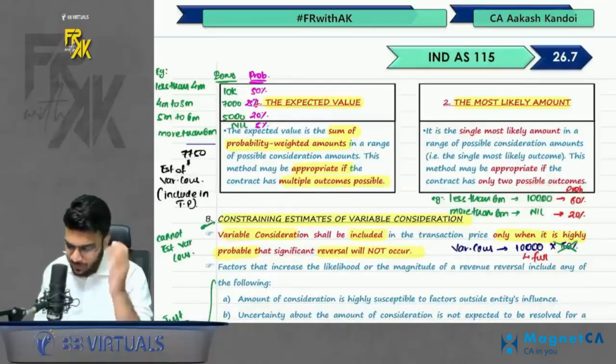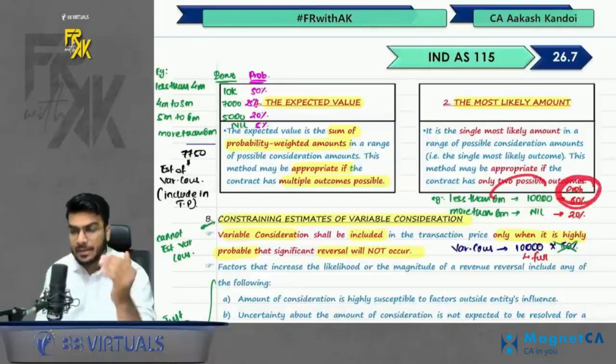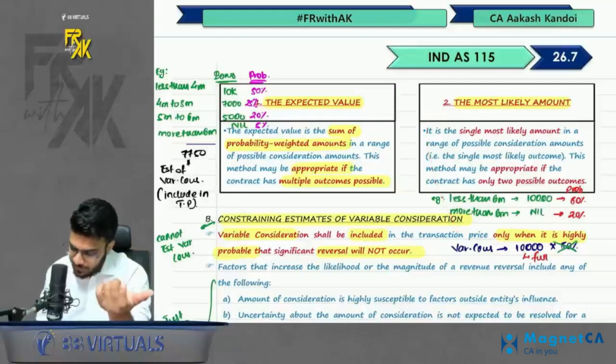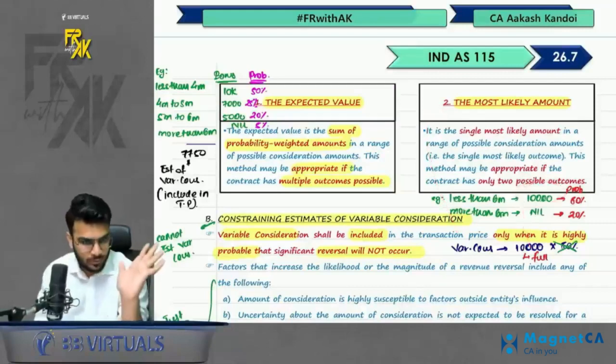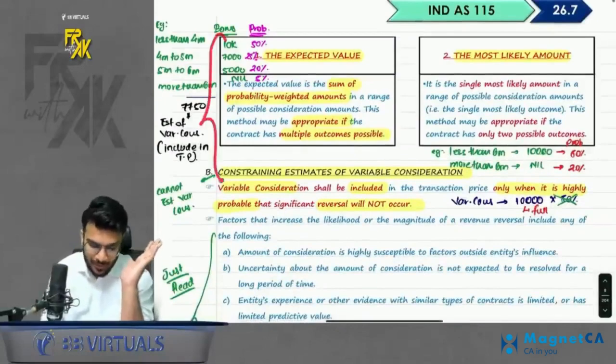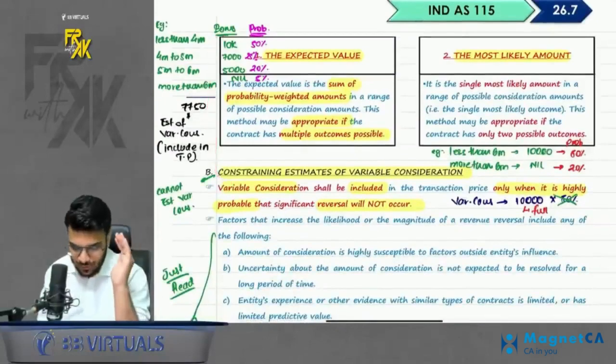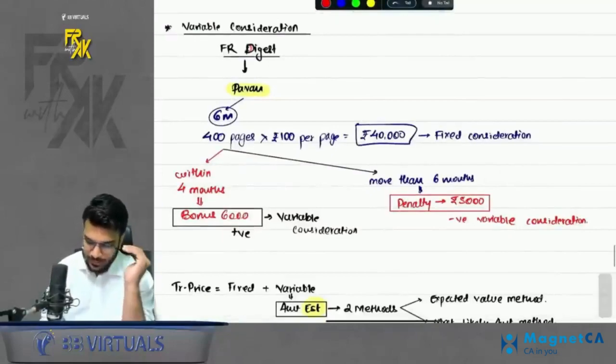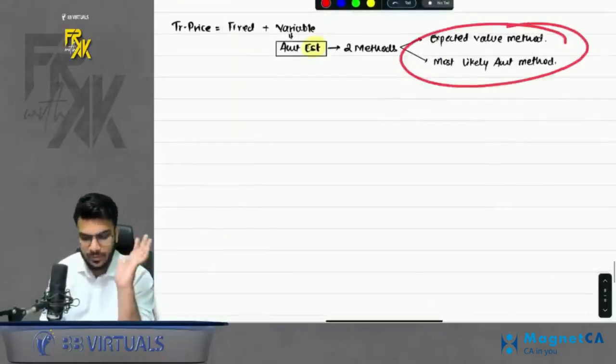That means, for example, I will get the bonus, probability is 80%. So this is my most likely outcome. One important thing in the second method: don't multiply by probability. Once you know this is the most likely outcome, take the full gross amount. So this is how you estimate the variable consideration. Variable consideration will form part of your transaction price, and to estimate the amount, we have two methods.